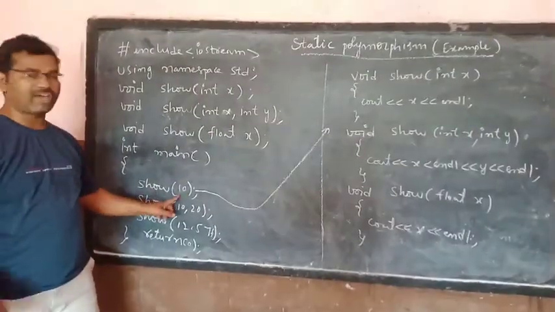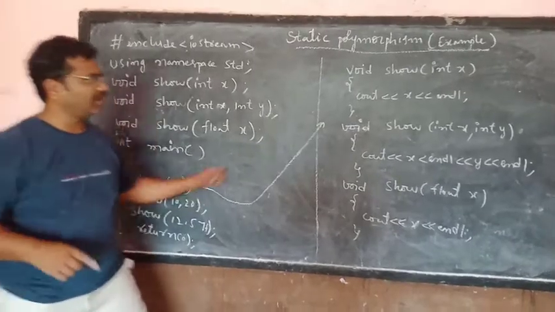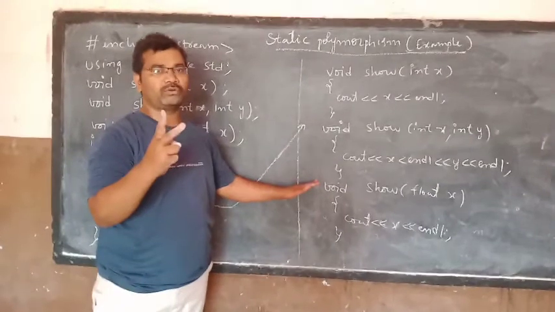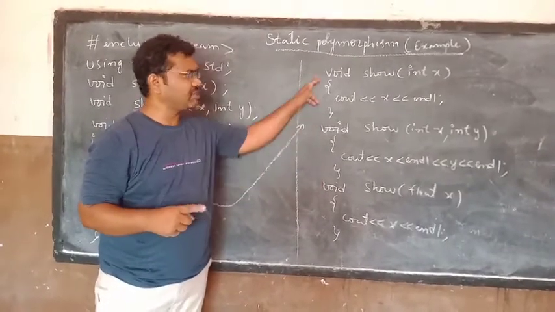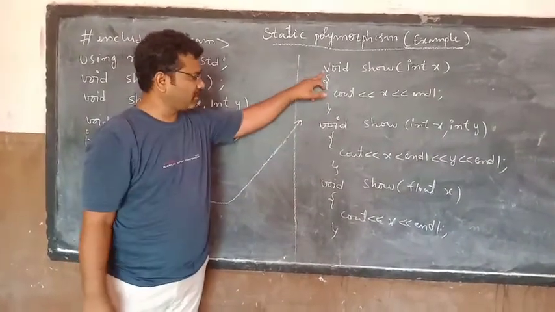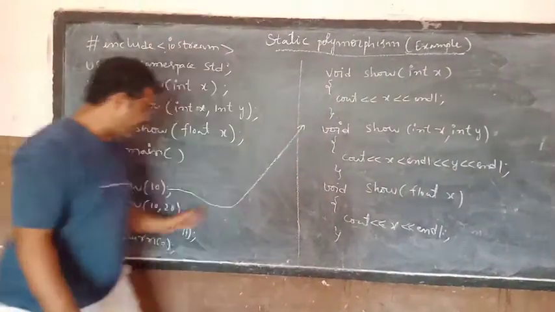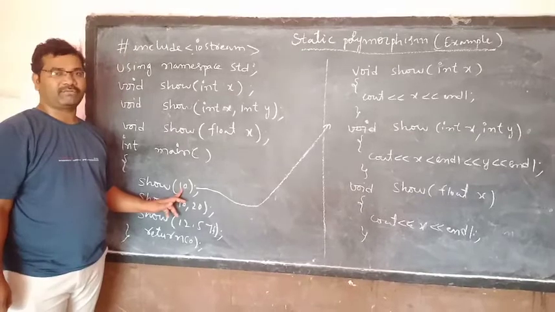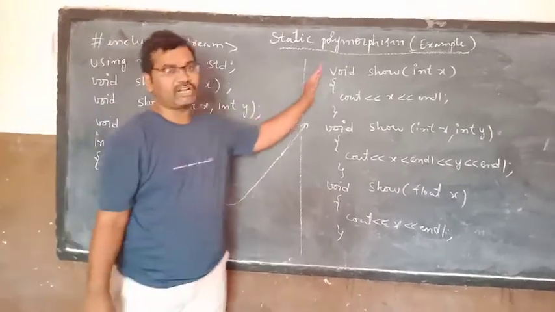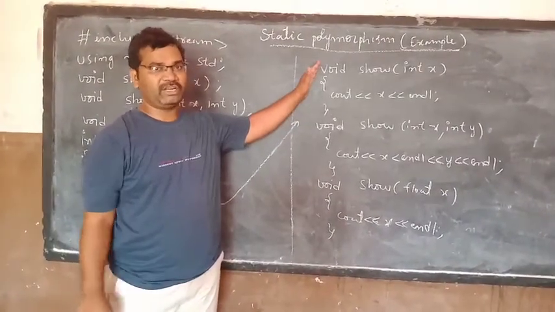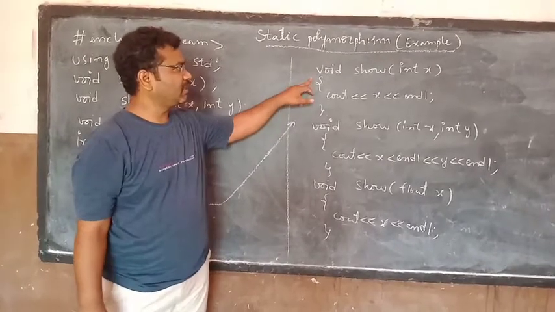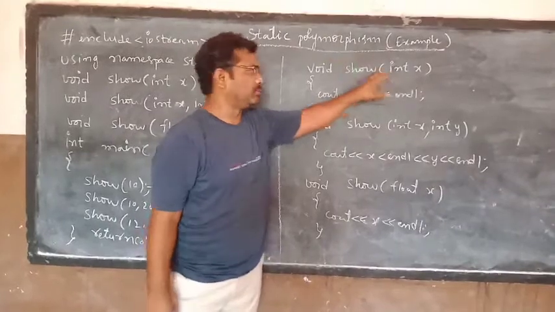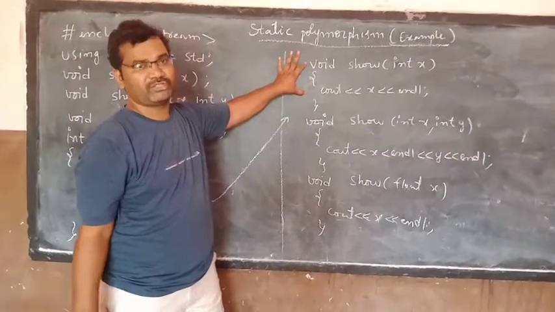This function call has only 1 parameter, and there are 2 function definitions with 1 parameter, here and here. It checks the type of parameter. Here 10 is an integer number, so it looks for the function definition with an integer type of parameter. Then this function will be executed.